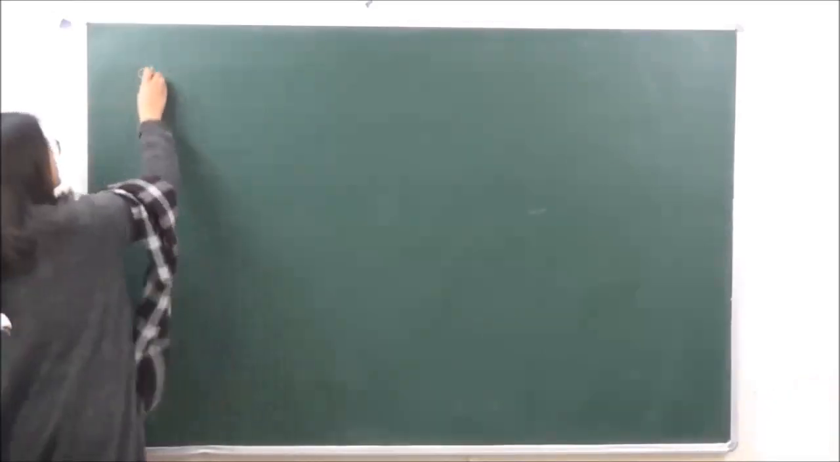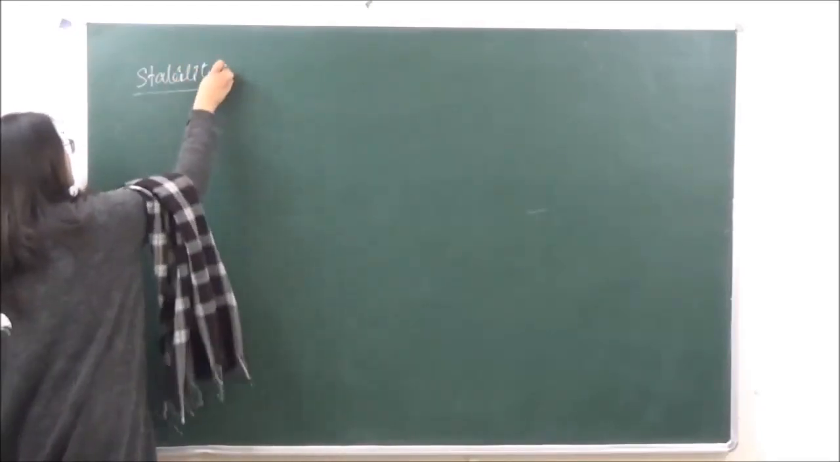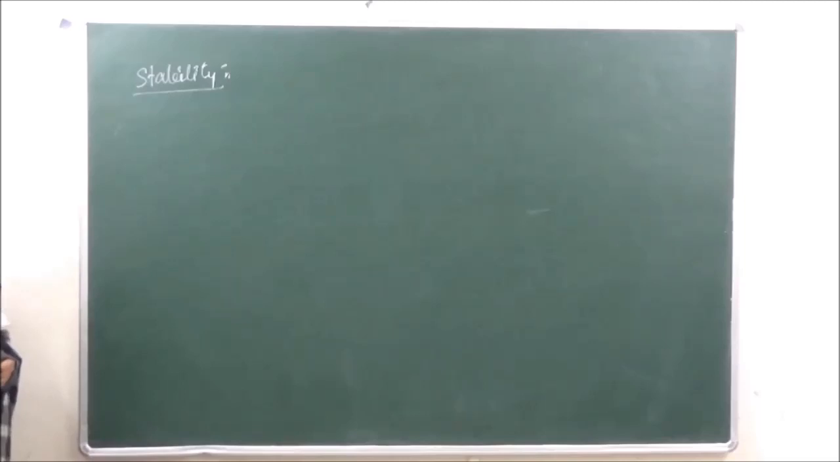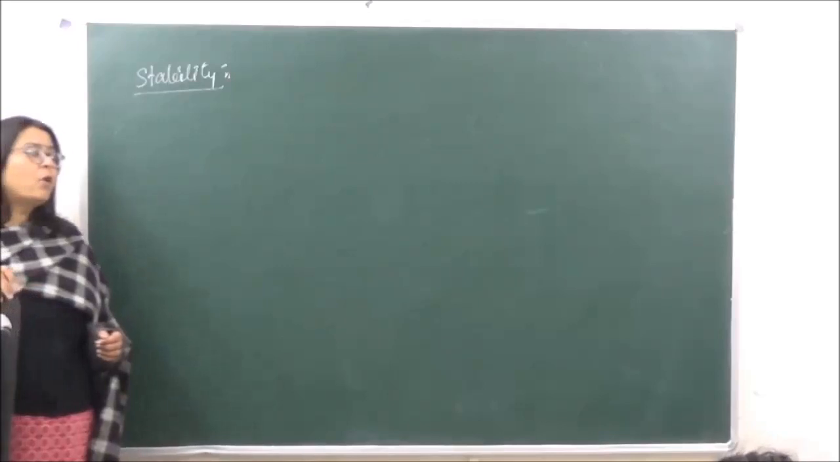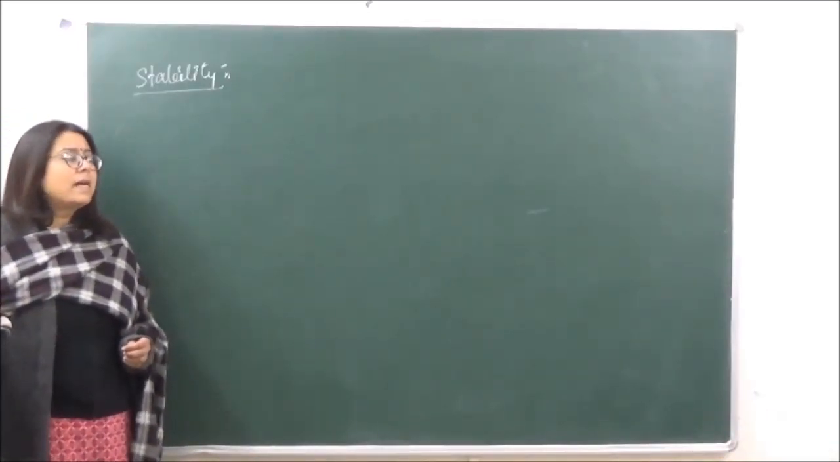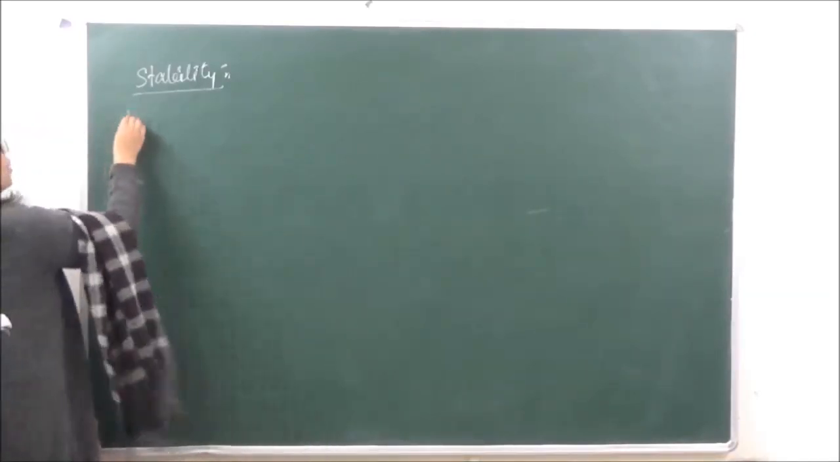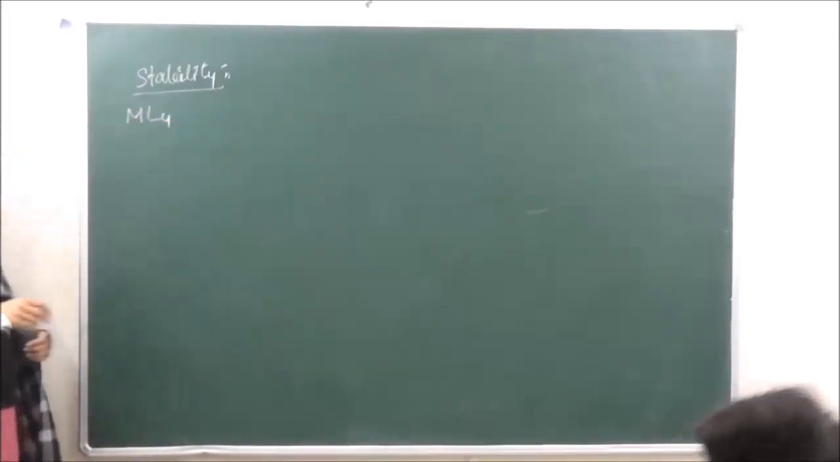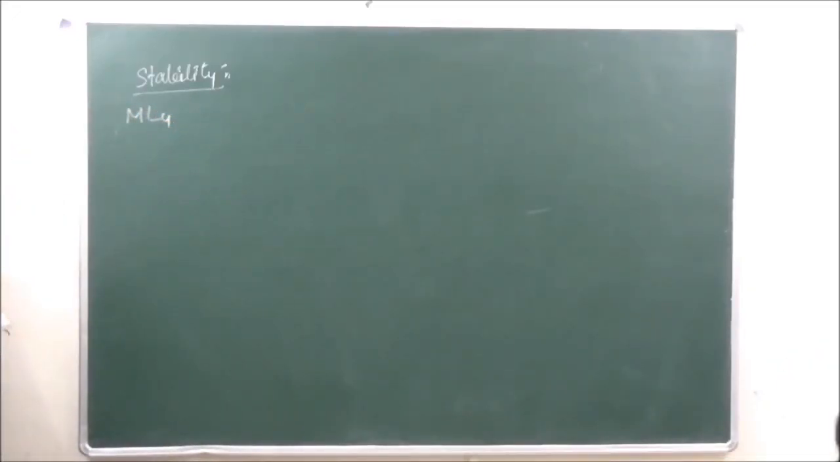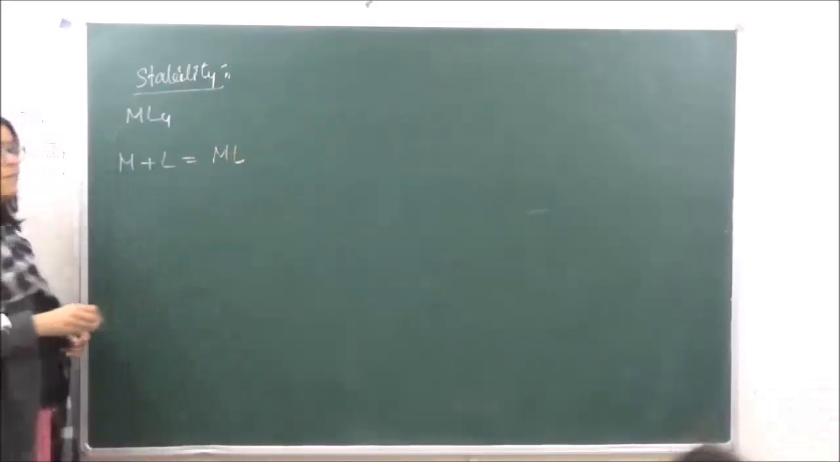So when we are talking of stability of coordination compounds, we can say that the formation of any coordination compound will depend upon how easily a ligand is approaching the central metal atom and how easily it is forming bonds. Okay. Now if we want to form one complex of the type ML4, this complex formation is going to take place in 4 different steps. In the first step, one ligand is going to approach to give us ML.